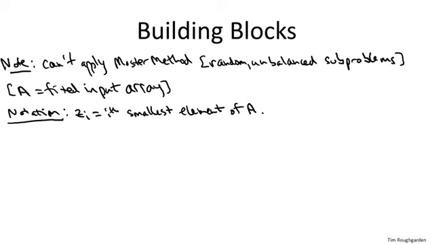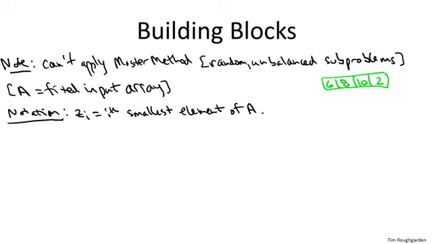So let me tell you what z sub i is not. What z sub i is not, in general, is the element in the ith position of the input unsorted array. What z sub i is, it's the element which is going to wind up in the ith position of the array once we sort it. So if you fast forward to the end of a sorting algorithm, in position i, you're going to find z sub i.